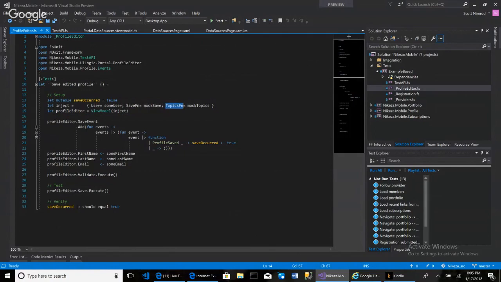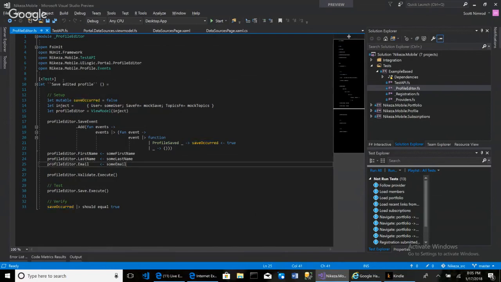And we then say, how do we know if we save a profile? Well, if our test is the client, then we should receive a notification of the profile being saved. And we can respond to that notification by saying, yep, our profile was saved, set that to true, and then verify that the saved occurred is true. So that's essentially what we're doing.